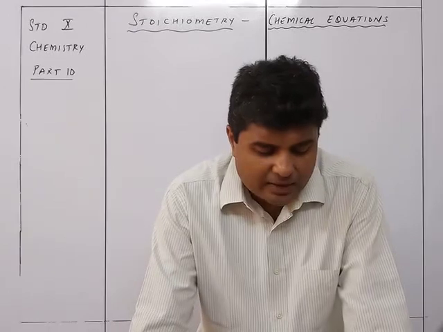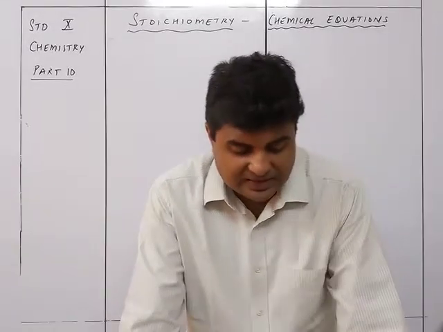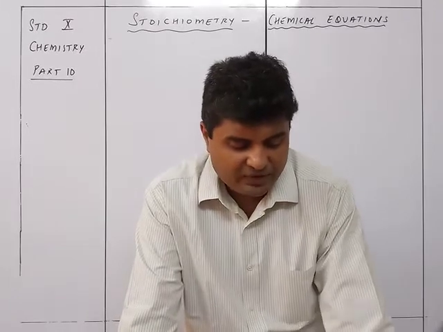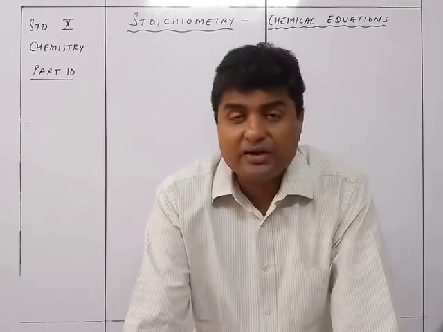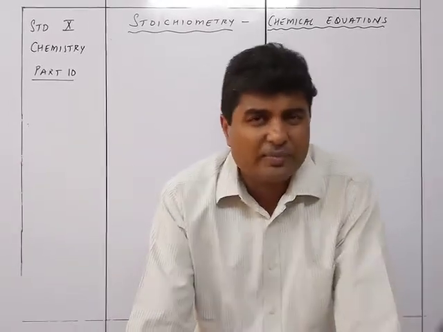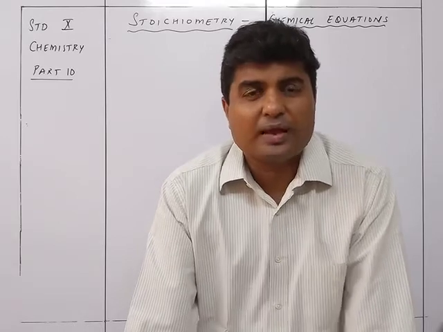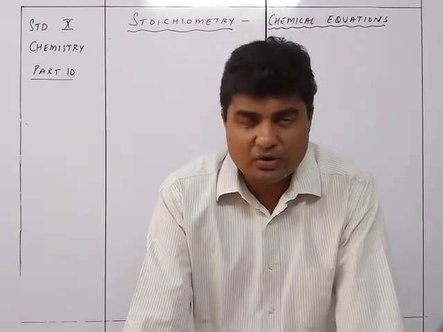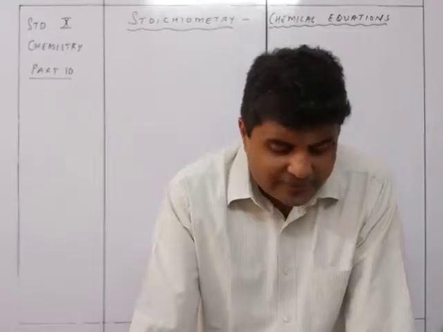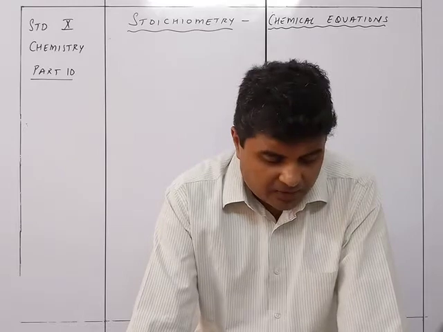All reactants and products in the chemical reaction are represented by a set of formulas, thus giving the identity of each element taking part in the reaction, either as a reactant or as a product. So all of them are going to be given in the form of a formula. That is, chemical reactions or chemical equations are always written in the form of symbols or formulas.